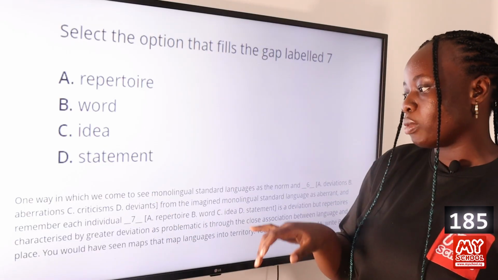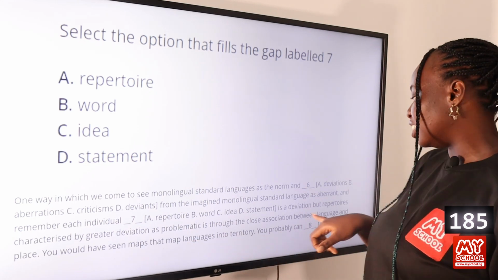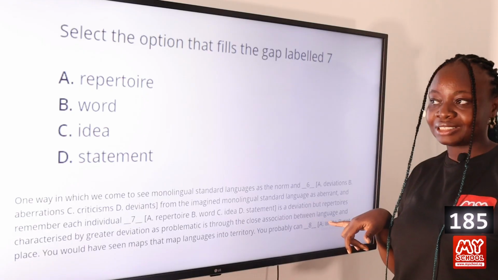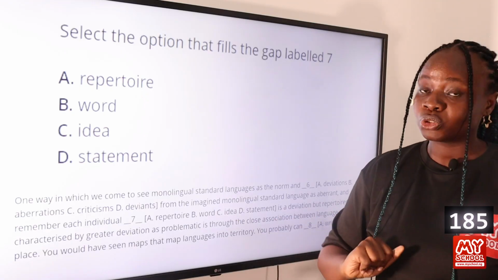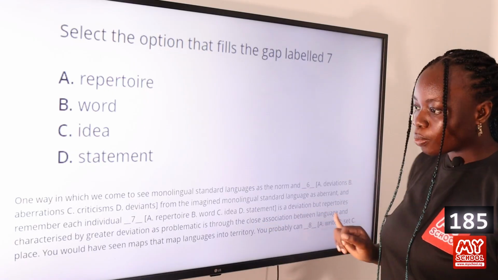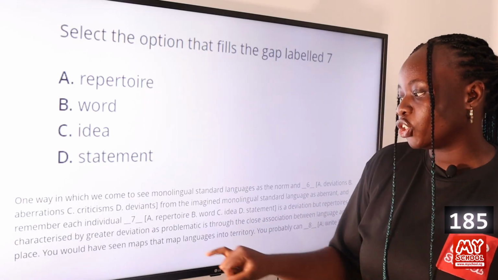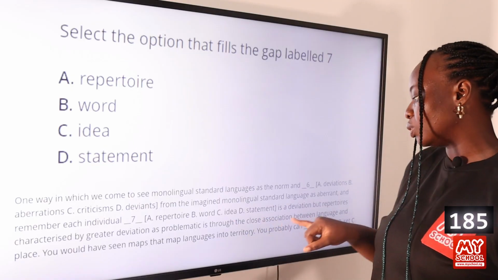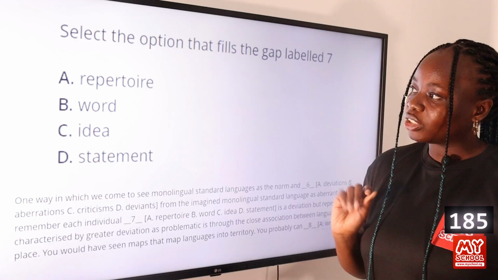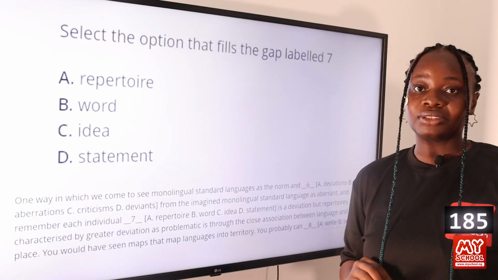So they're saying that we should remember that each individual repertoire is a deviation, but you can also see the fact that repertoires is used in that sentence. That means that it is repertoire that they're talking about here. So it is a deviation, but repertoires characterized by greater deviation as problematic is through the close association between language and place. So this makes option A, repertoire, the answer to this question.